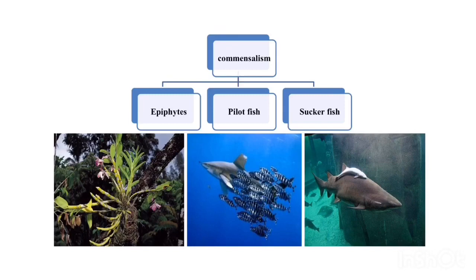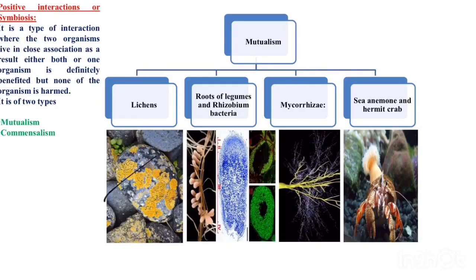Next one is commensalism. Commensalism is a type of positive interaction where, as a result of the interaction, only one organism is benefited but the other may be benefited or not, but none of the organisms is harmed. Here only one organism is benefited, hence it is commensalism. In mutualism both the organisms are benefited.